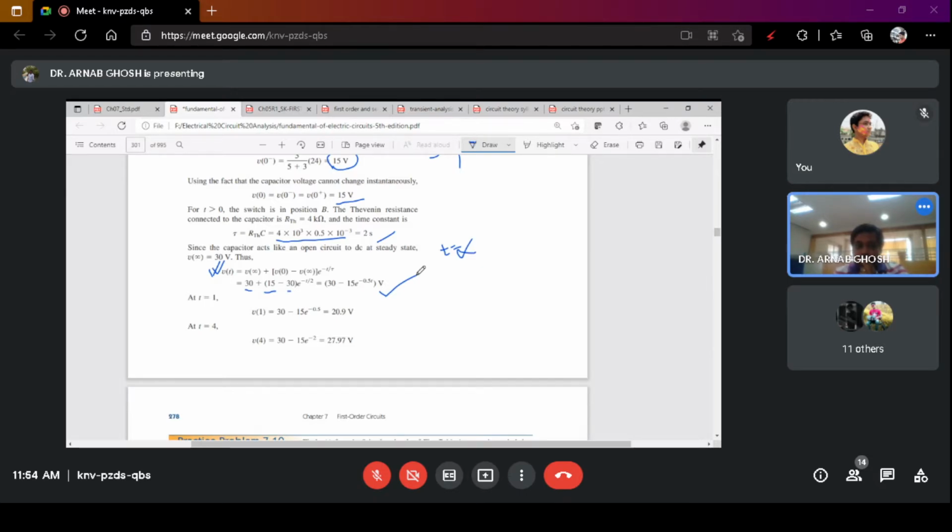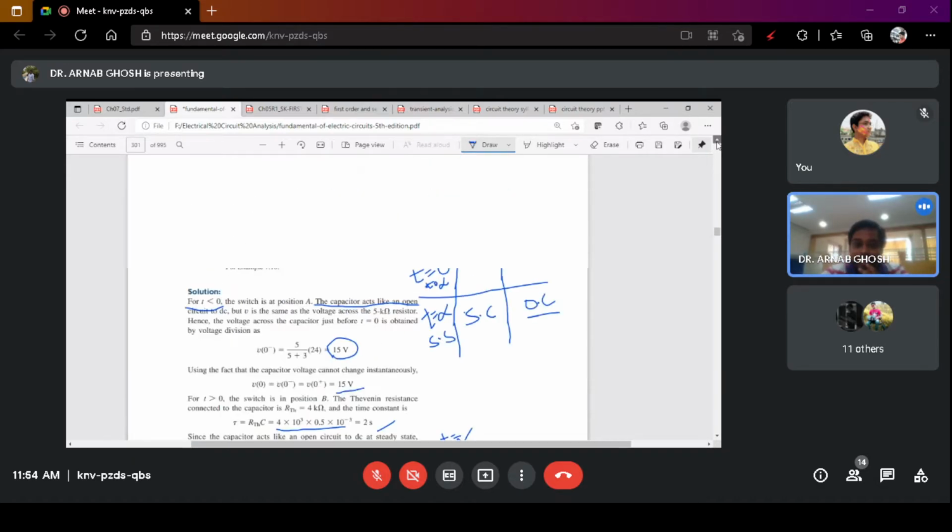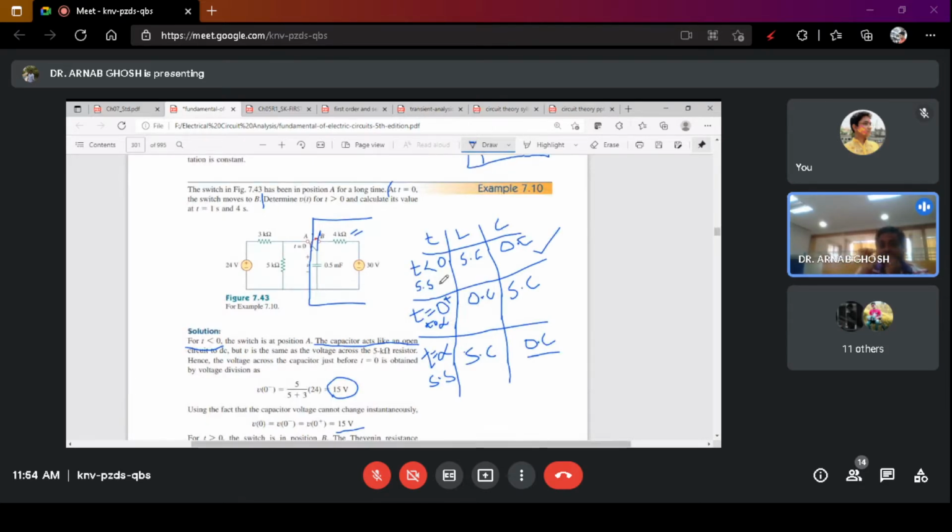Now when you put t equals to 1, you get the value. When you put t equals to 4, you will again get the value. So this is just putting the value of t equals to 1 and 4 in this expression. But what is important is to identify the circuit loop, the closed loop, and the voltage. That is the initial voltage, the final voltage, the inductor and capacitor conditions at that particular time instant, and you will be working with only these three sections. Whenever you are given a problem of this switching circuit, separately calculate the values for these three sections.